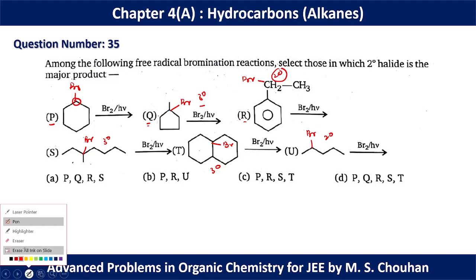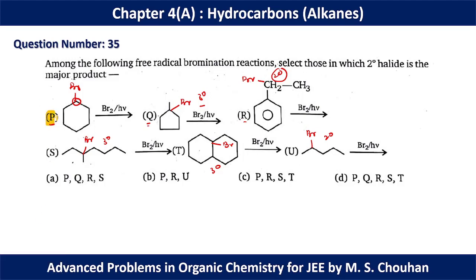So in the molecule P, in molecule R, and in molecule U, we have 2-degree halide as a major product. That's why PRU option is present in option B, which is the correct option for question number 35.